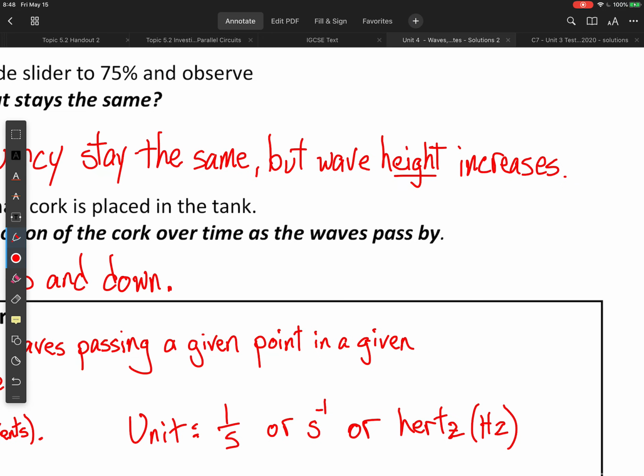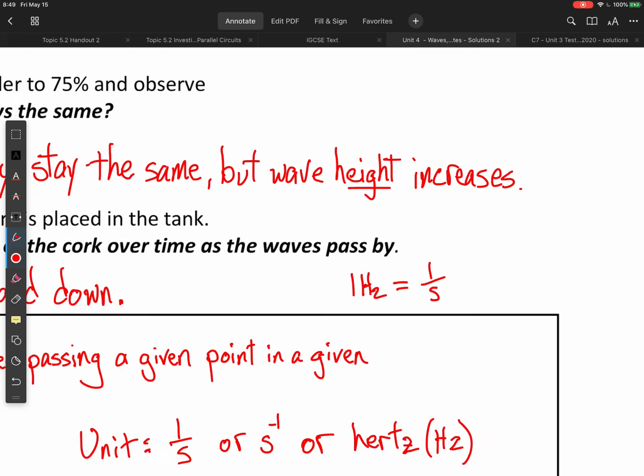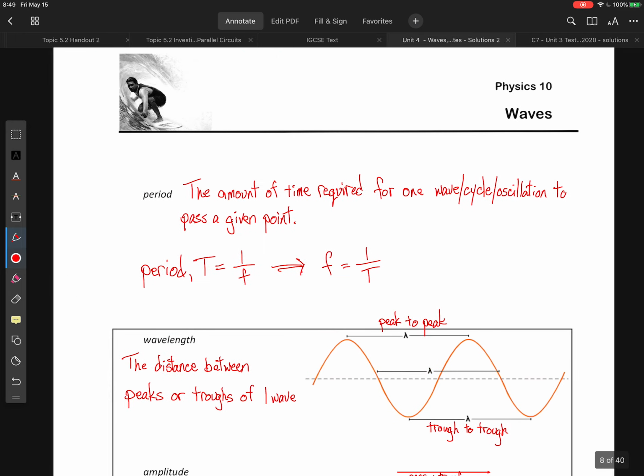The unit for frequency is an inverse second, or a hertz. So whenever you're thinking about a hertz, you should be thinking inverse second. So 1 hertz is equal to 1 inverse second. There you go. Very important that you know that.